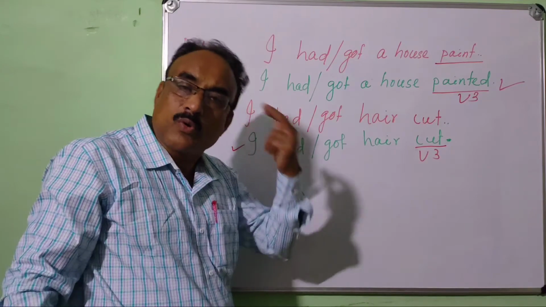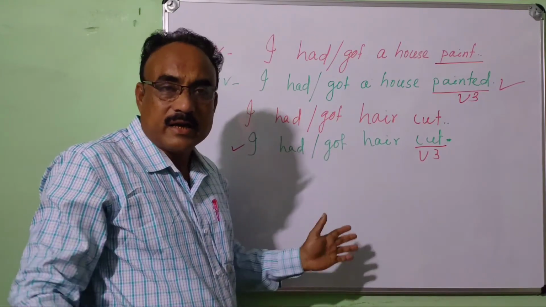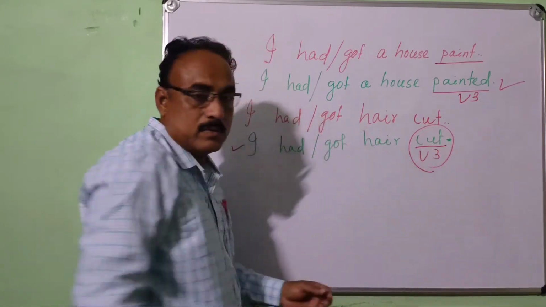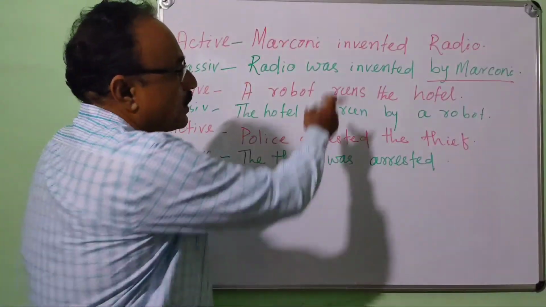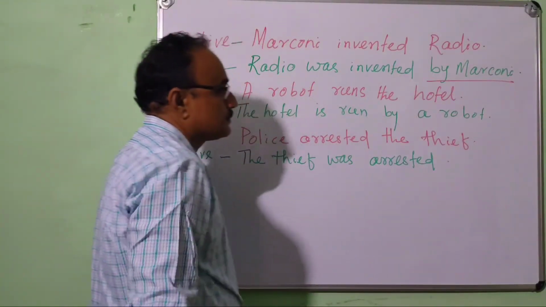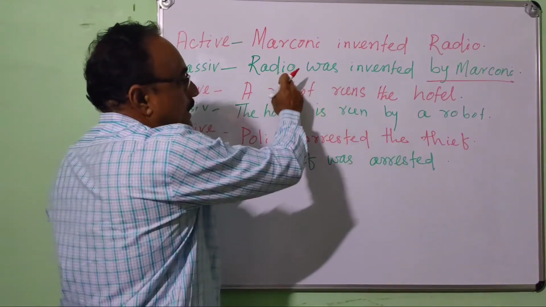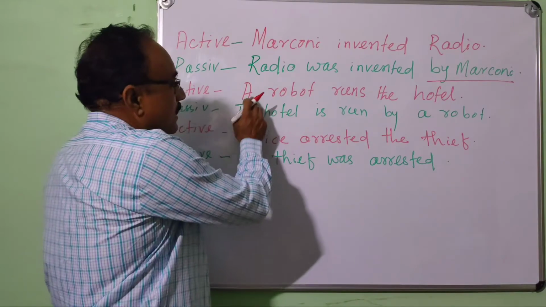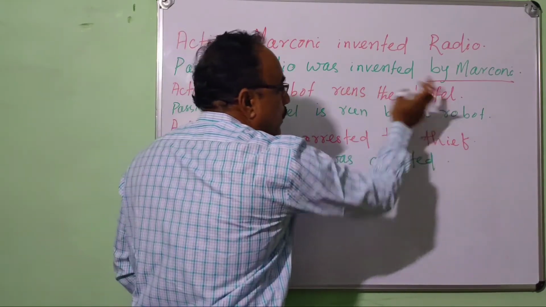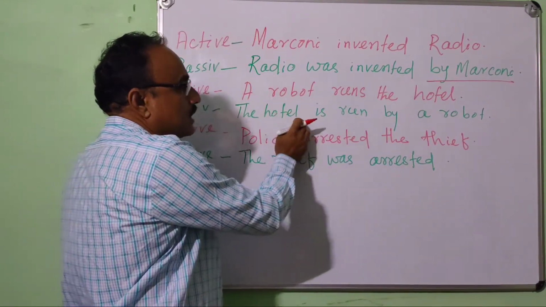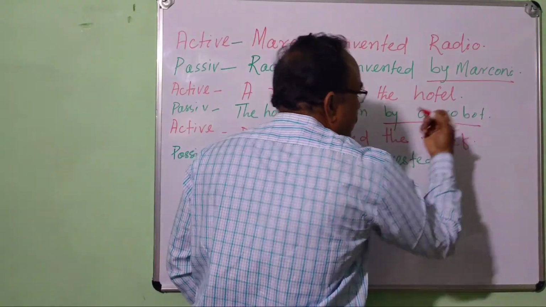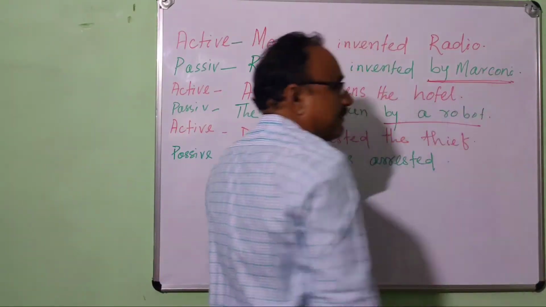I asked the barber to cut my hair. Okay, clear? The V3 form is always acceptable. Okay. Marconi invented radio. It is very easy: radio was invented by Marconi. Then, a robot runs the hotel. The hotel is run by a robot. Here is the by phrase. Here is the by phrase.